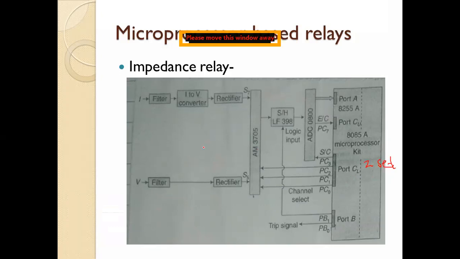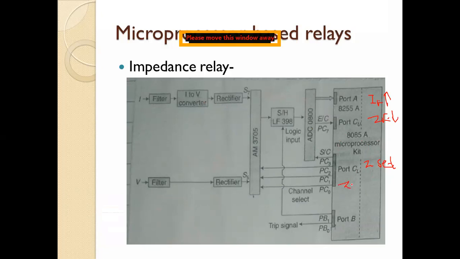Now, if any fault happens, the current will increase there. If the fault current increases, then automatically your fault impedance will decrease. That comparison is done here.